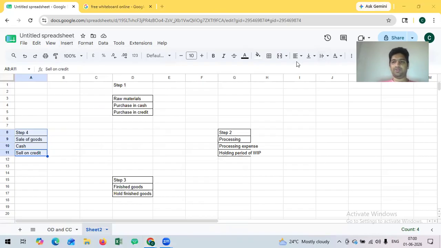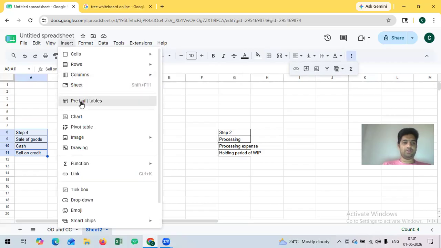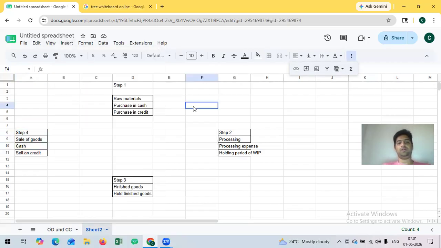I'm more familiar with using Microsoft Excel over Google Sheet, but it is not free software, so I don't have it on my personal laptop. So that is the reason I'm using Google Sheet. The problem is many symbols are not visible. I need to add, say, an arrow mark. All these things are not visible here. That is the reason for taking time.